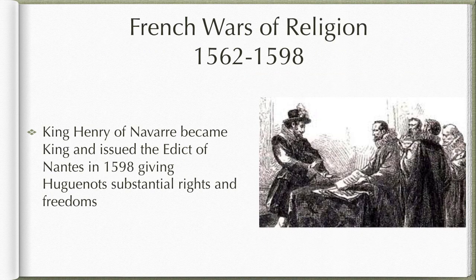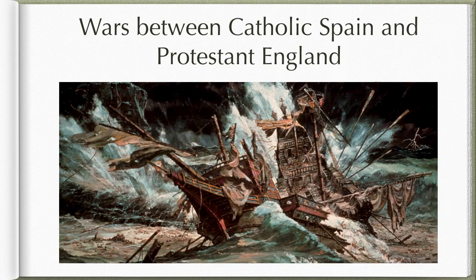A continuation of wars finally ended when Henry of Navarre became king in 1589 and became King Henry IV of France, and he issued the Edict of Nantes in 1598, which finally granted Huguenots substantial rights and freedoms within the country, thereby ending the war. There was also a war between Catholic Spain and Protestant England, which we will look at in our study of the plantations, when King Philip II of Spain launched the Spanish Armada against the British, which didn't end too well for him.